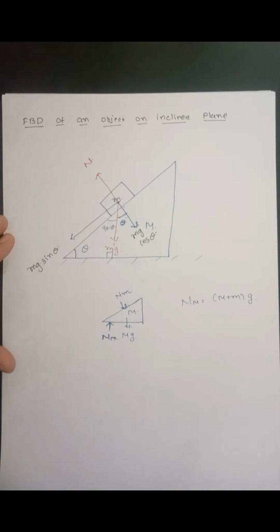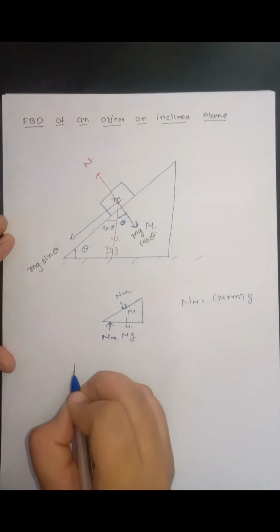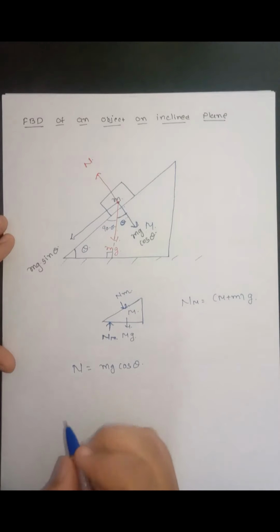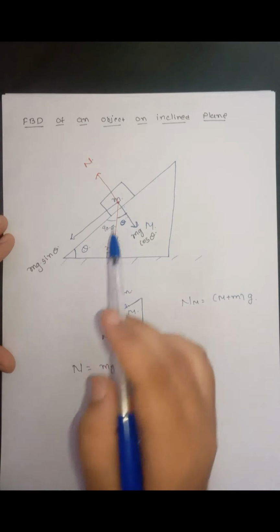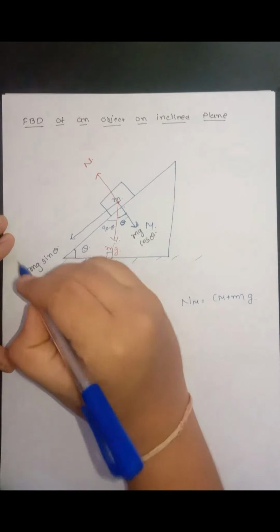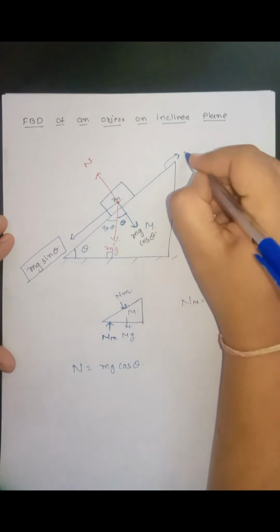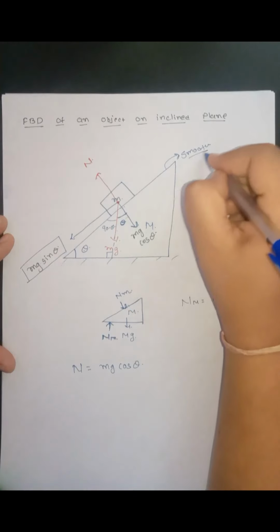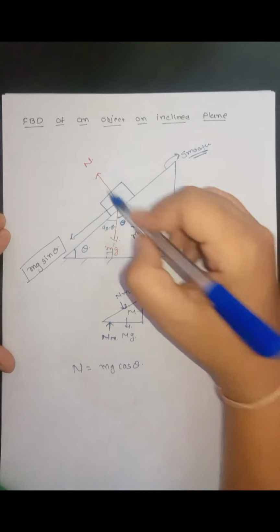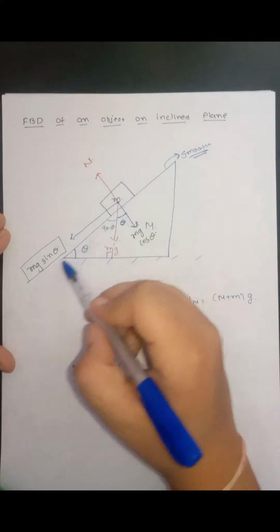So here the normal reaction is balanced by mg cos theta, so we can write N is equal to mg cos theta, and the component of the gravitational force responsible for the motion is mg sin theta. For now we have assumed that this surface is smooth. So for future reference, just remember the normal component is mg cos theta and the along-plane component is mg sin theta.